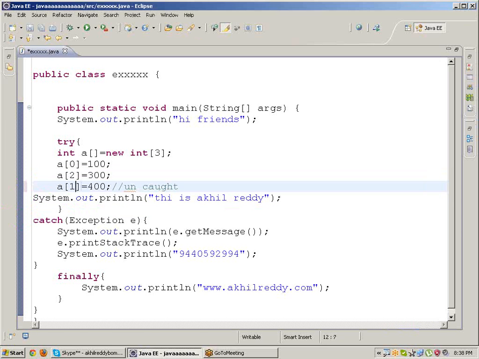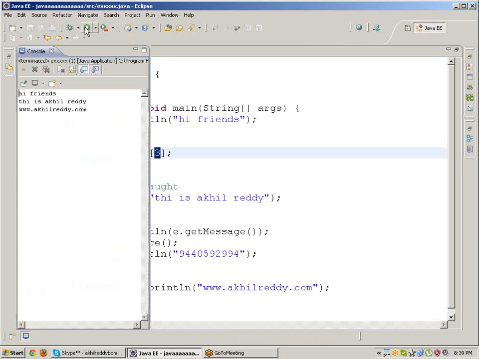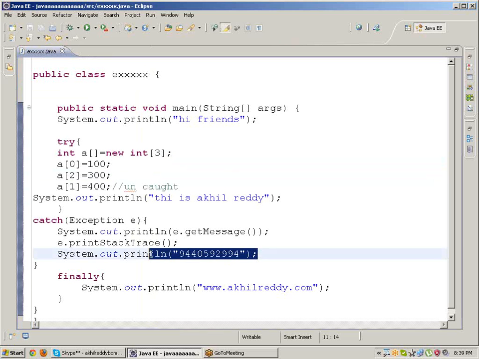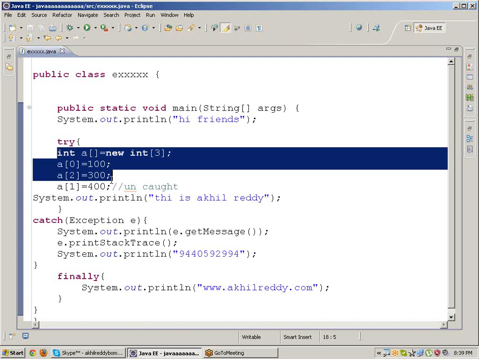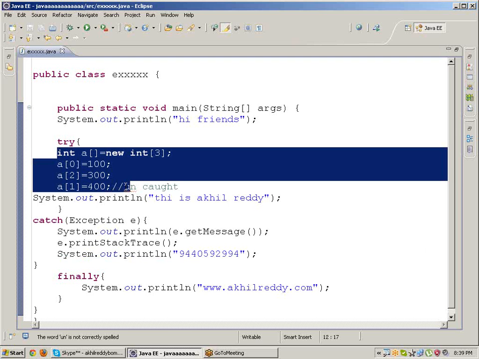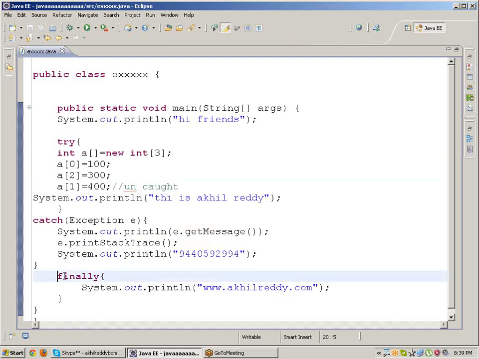Next, second logic. I'm writing here, you have one. So there is no exception. Why? Because I wrote three, and you have zero, one, two. Here there is no exception. So if I click run, it will print, hi friends, this is Akhil Reddy, www.akhilreddy.com is coming. But where is the phone number? This statement is not executing. Why is it not executing? If there is no exception, it will not come to the catch block, it will go directly to the finally block.